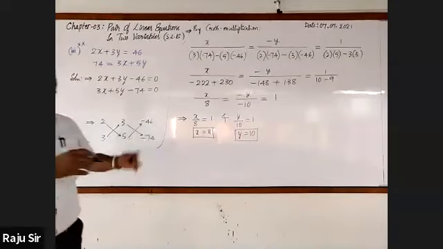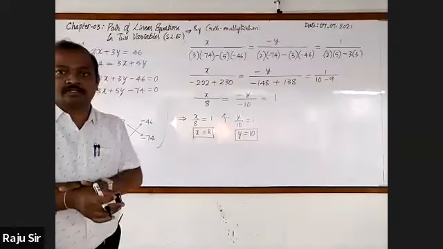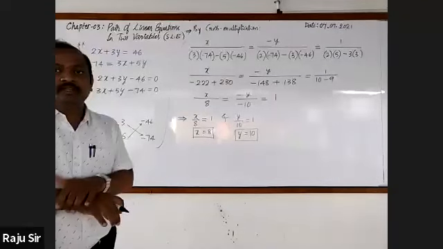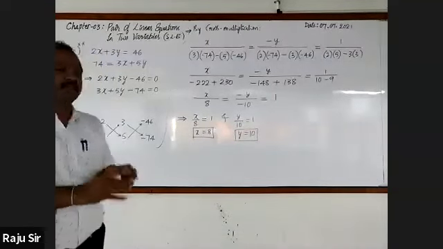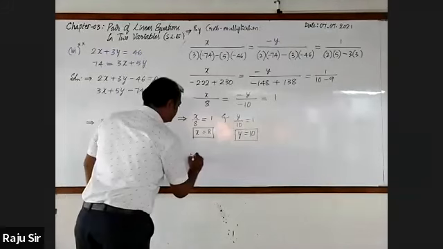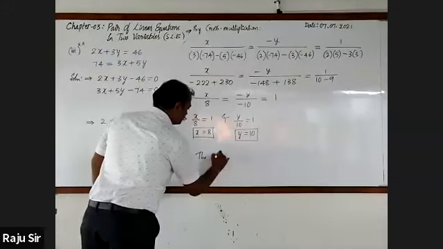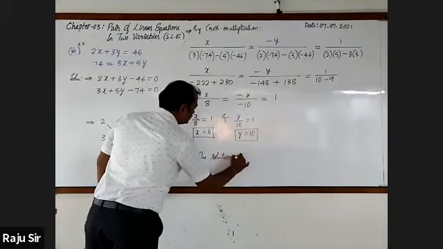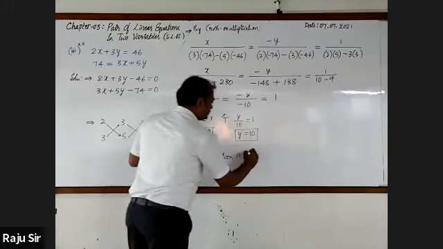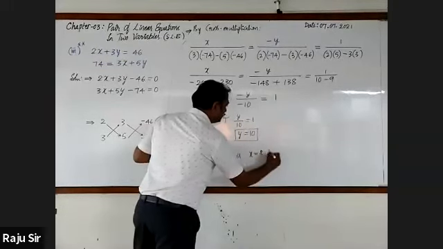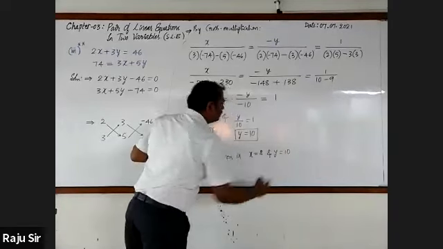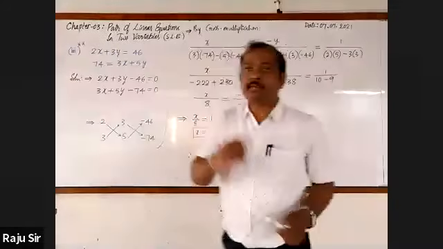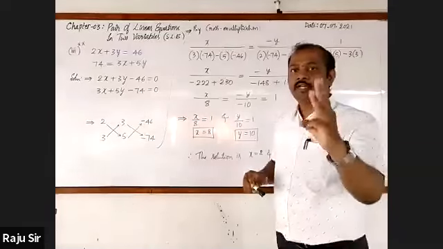So cross multiplication method, is it easy or not? Yes, sir. Easy, sir. Conclusion. Therefore, the solution is x equal to 8 and y is equal to 10. From each method, we have solved three problems.